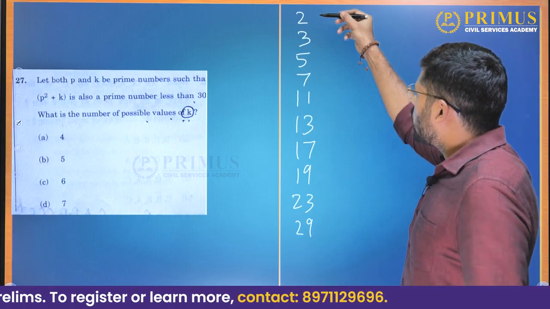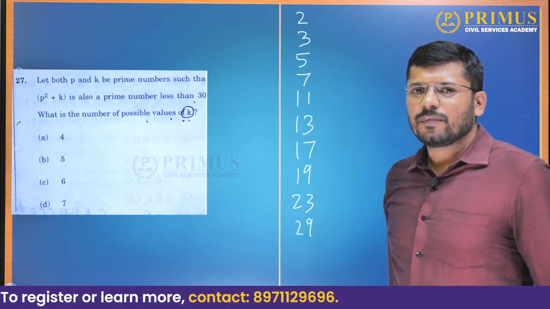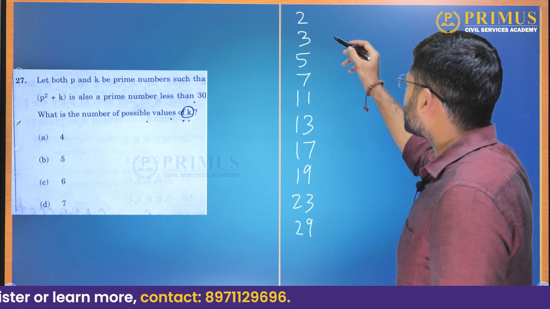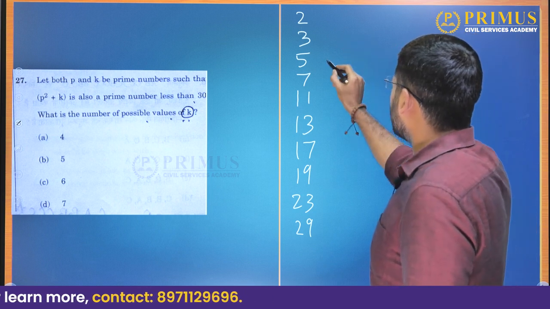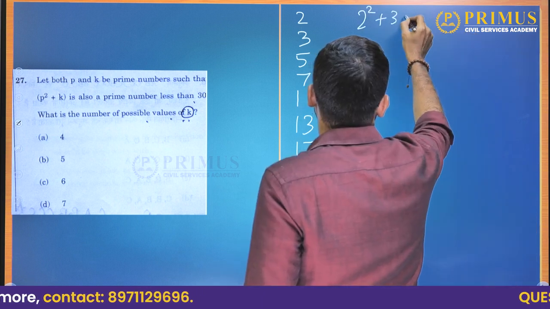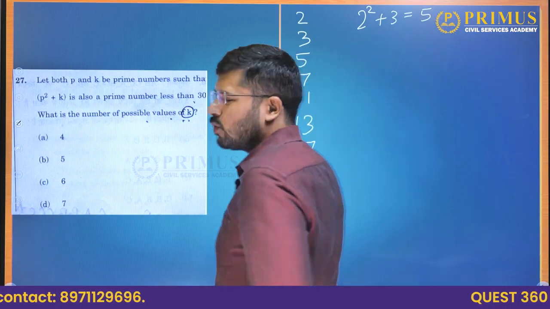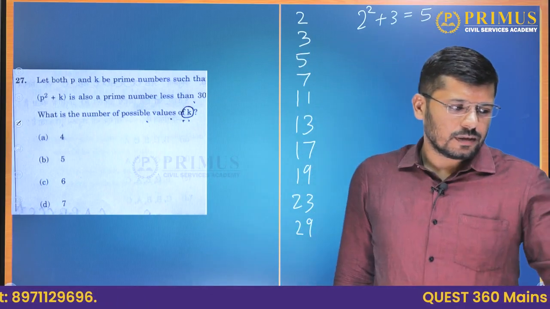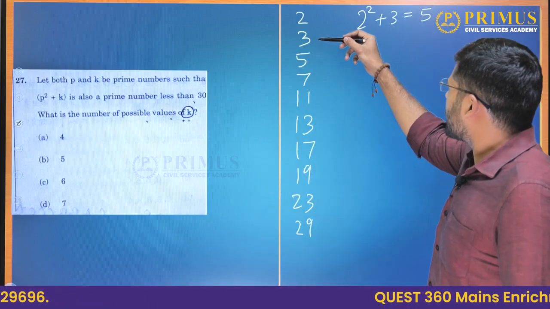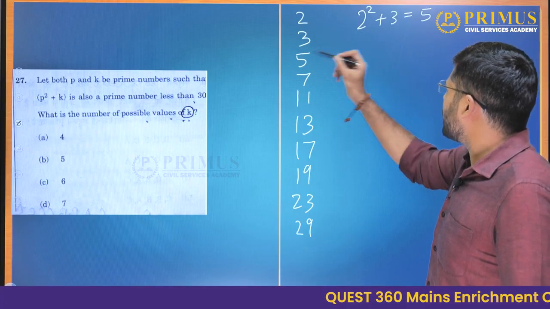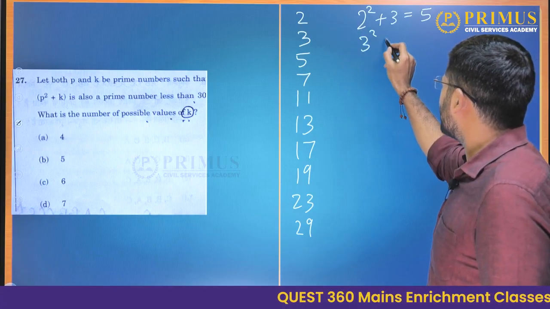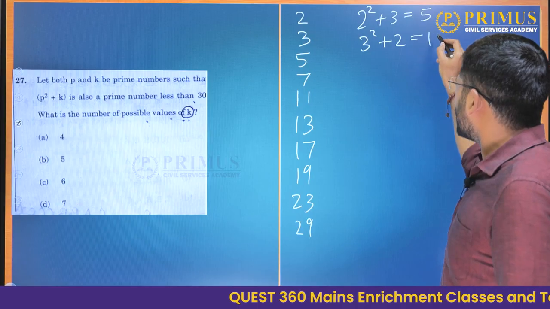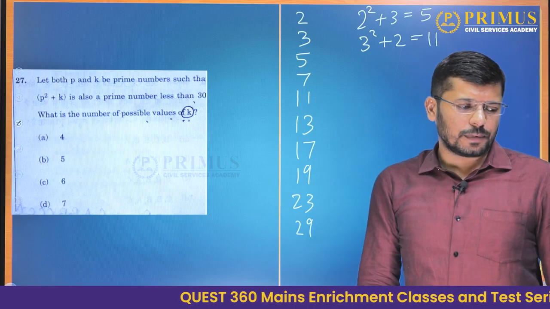Now, 2 square plus 3 will give us 7. Okay, this is one such pair. Next, if we reverse it, 3 square plus 2, that will also give us 11.